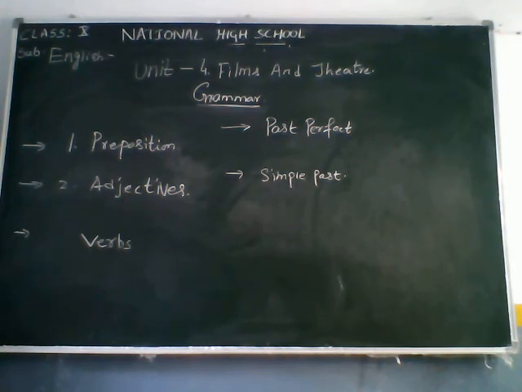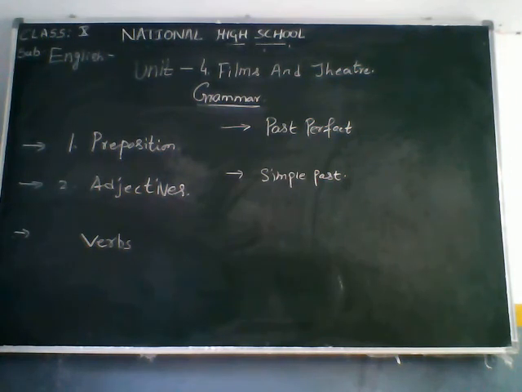Teacher is teaching. Teaching is the verb here. Suppose the verb is in the present tense, we have to put the ing form. If the verb is in the past tense, we have to give the second form of the verb, or if it is in the past perfect, we have to give the third form of the verb. This is called verb.